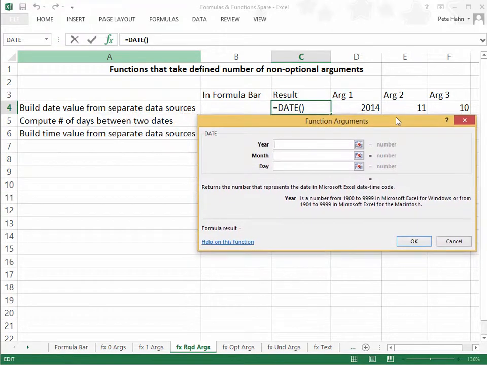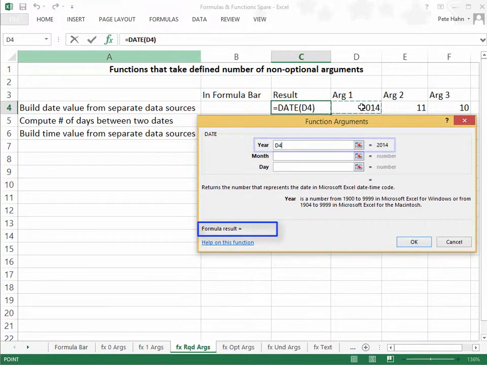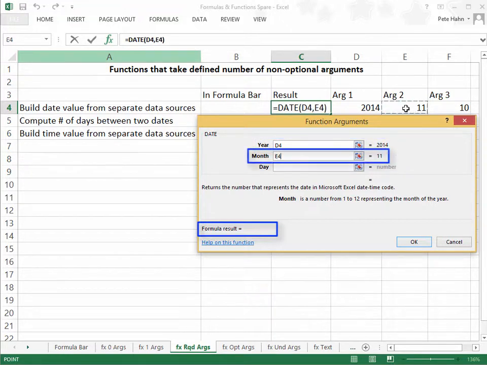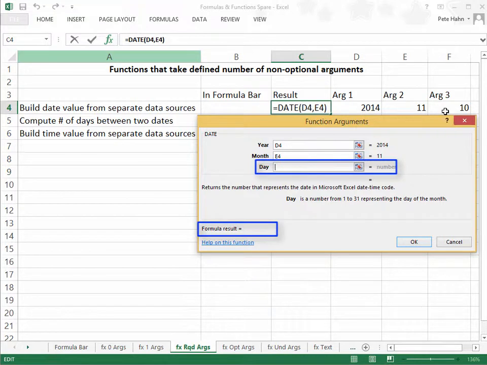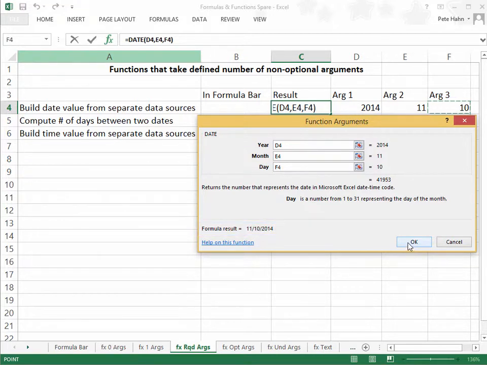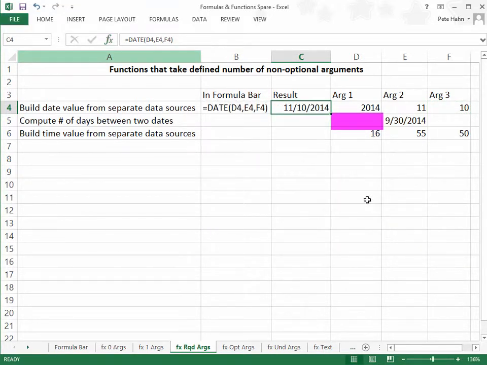Notice here, as I click on the cell for argument 1, the value of the cell is displayed by the wizard. If instead we saw an error, it would mean that we provided an invalid data type. Notice, however, at this stage, the formula result is null. Not until we provide the final required argument do we see the formula return value. I will type an equal sign in D5, then click cell C4 to create a reference to that cell's value. After pressing enter, cell D5 mirrors whatever value is in C4.